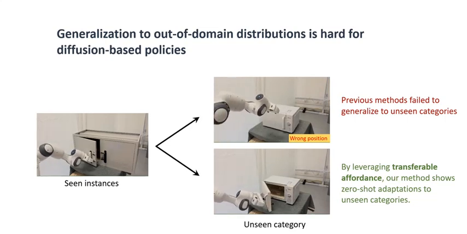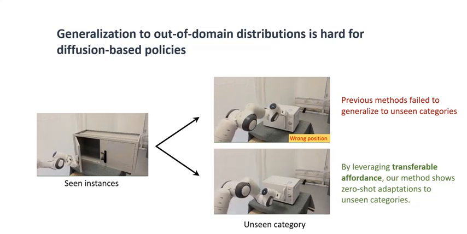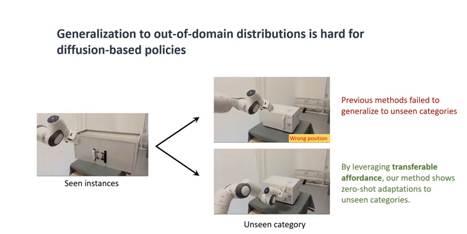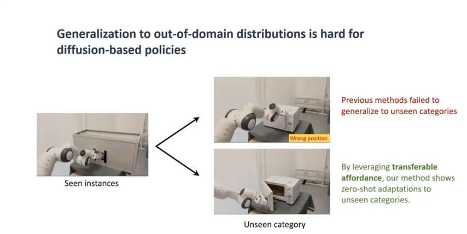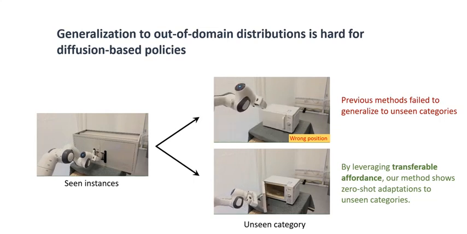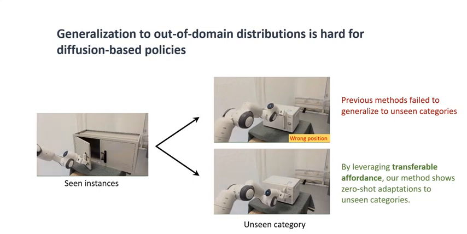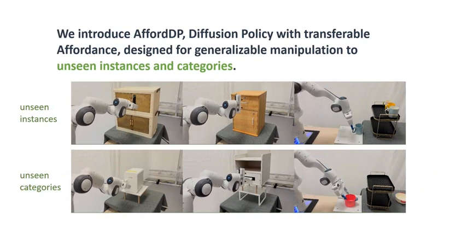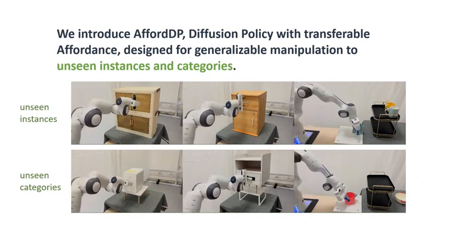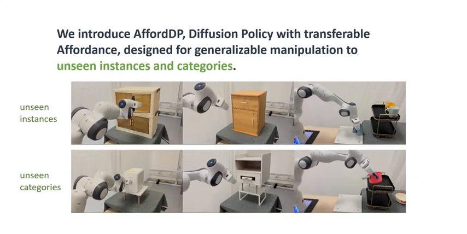Though some efforts attempted to enhance generalization by improving the visual feature encoding for diffusion policy, their generalization capability is limited to the same category with similar appearance. We argue that affordance, serving as the manipulation prior, is crucial for generalization to unseen object instances and categories. In this paper, we introduce AffordDP, diffusion policy with transferable affordance, designed for generalizable manipulation to unseen instances and categories.